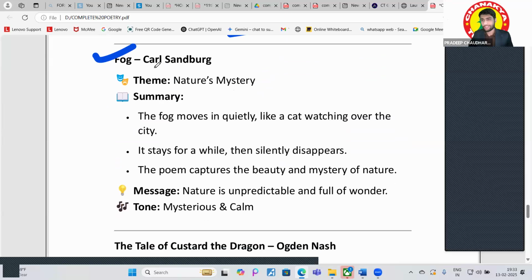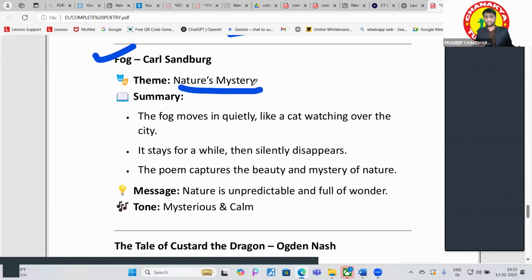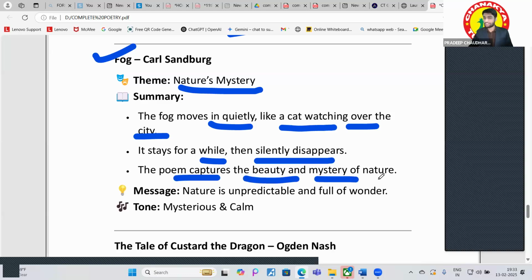Talking about the next poem, Fog. Who has composed it? Carl Sandburg. Okay, what is the theme? Nature's mystery. There is mystery in nature, right? The fog moves in quietly, like a cat watching over the city. It stays for a while, then silently disappears. The poem captures the beauty and the mystery of nature.